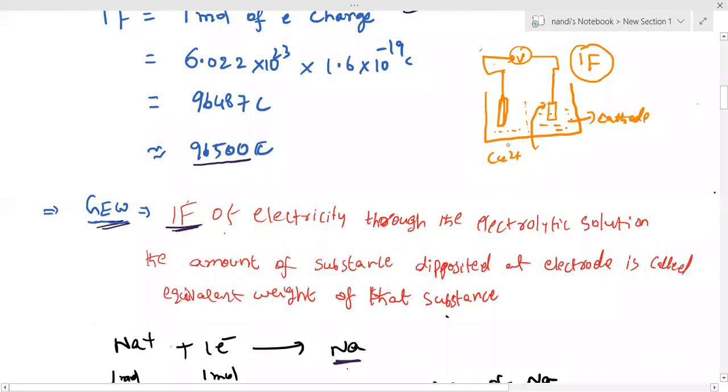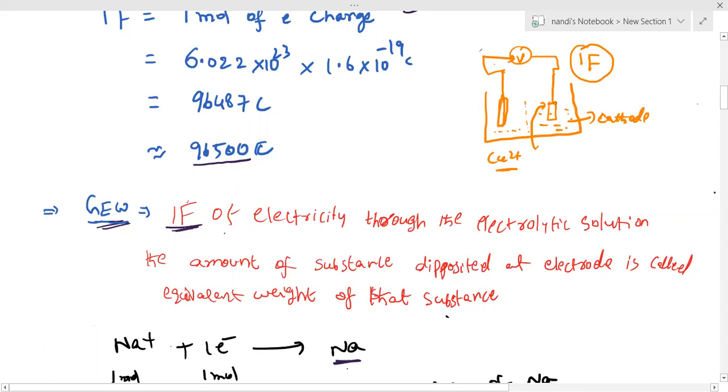When we pass 1 Faraday of electricity through the electrolytic solution, the amount of substance deposited at the electrode is called its equivalent weight. Got it? We can also write a proper sentence: I am sending 1 Faraday of electricity; the amount of substance deposited at the electrodes is called its equivalent weight.